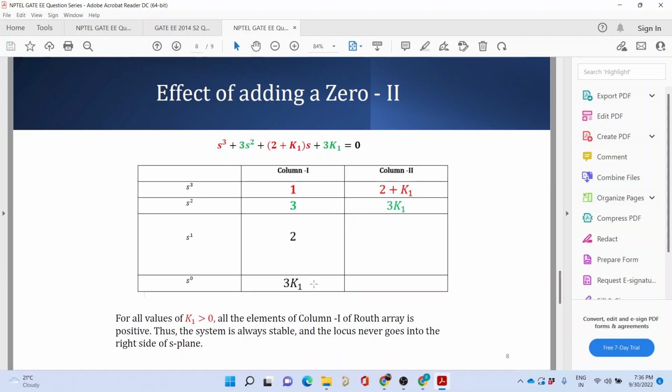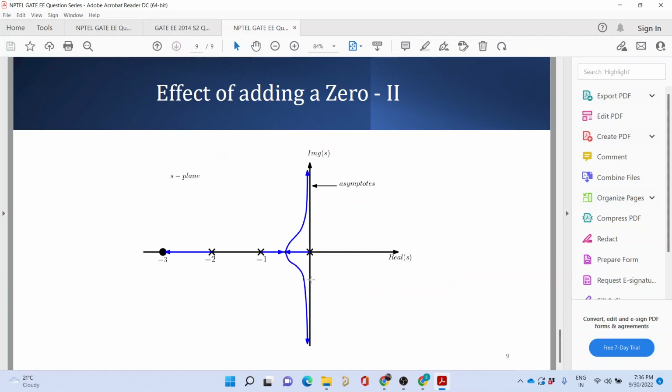So how would the root locus look like? The root locus would look somewhat like this. Starting from these open loop poles, it would be meeting somewhere over here, and then it would be asymptotic to this imaginary j omega axis. And there is another branch of the root locus which starts from this pole and ends at this zero. So this is how you need to approach the sum.